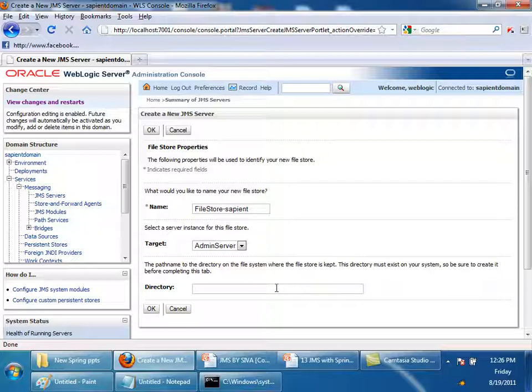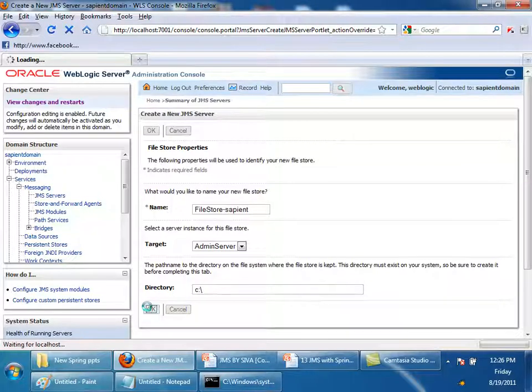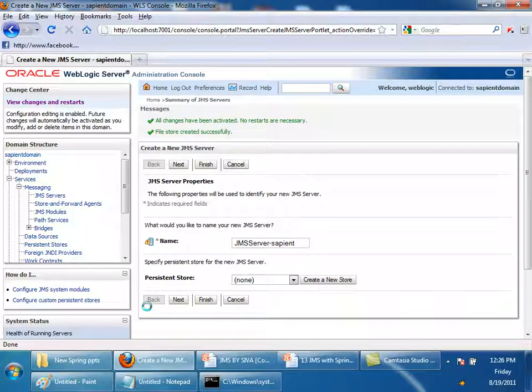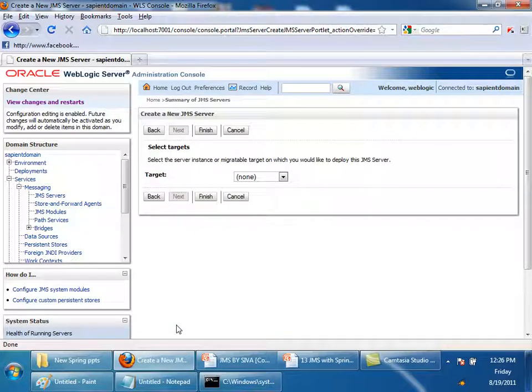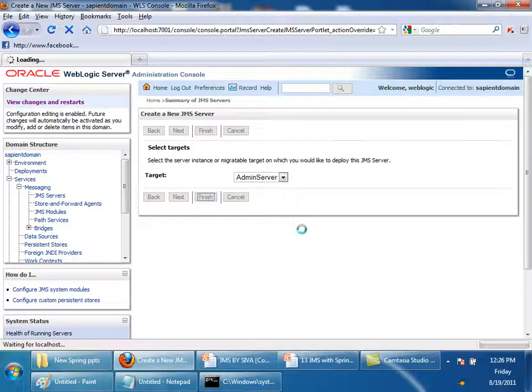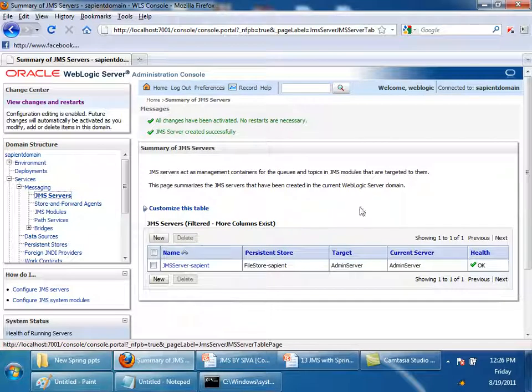In which directory you want to create it? I want it to be created in my C drive. This file with this name should be created in my C drive. You can specify anywhere. So now the persistent store, you can select file store sapient. And select next. Where do you want to deploy this? Admin server. Finish. So now what we did is we created a JMS server and deployed it inside admin server.